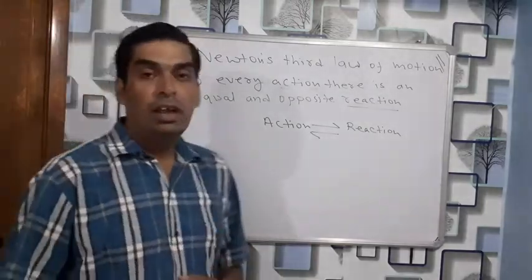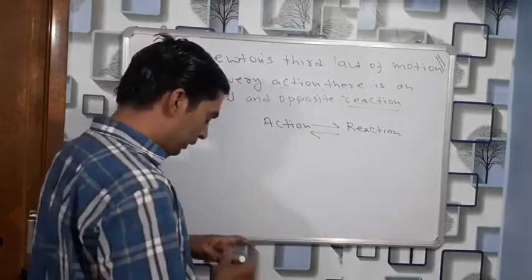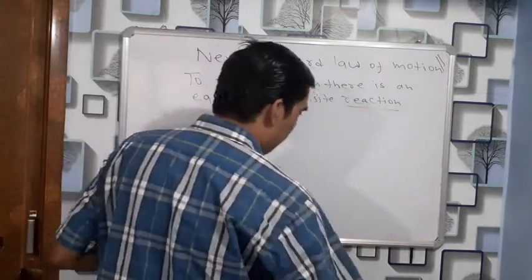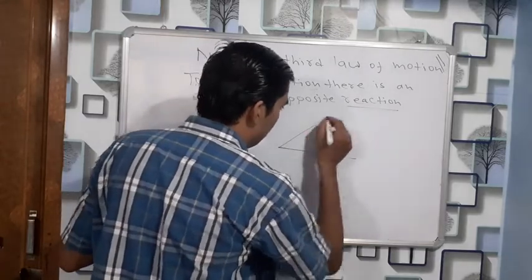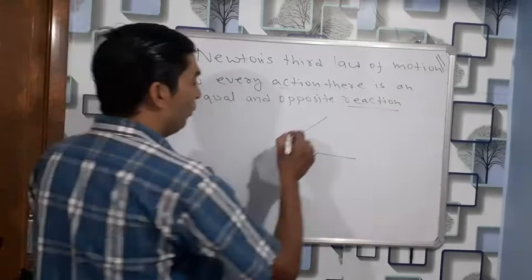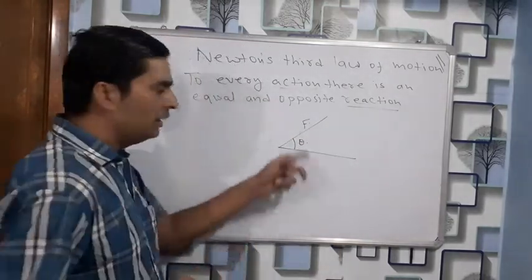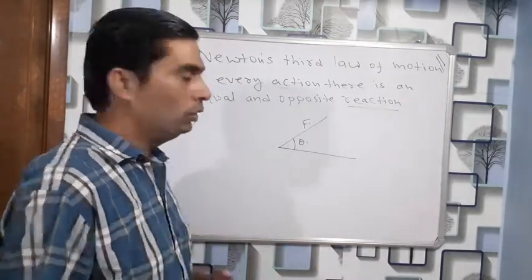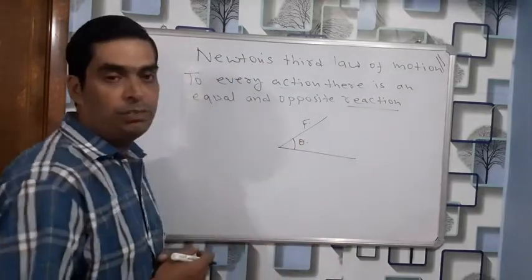Let me illustrate with the motion of the human body. When humans move, what do we generally do? When we move, we apply some force on the ground with our toe. Suppose this is our toe and we are applying a force at an angle theta with this surface. Theta is a Greek letter; you can write alpha, beta, or even a, or your name also, that is an assumption. So this is the surface on which the human is applying the force.